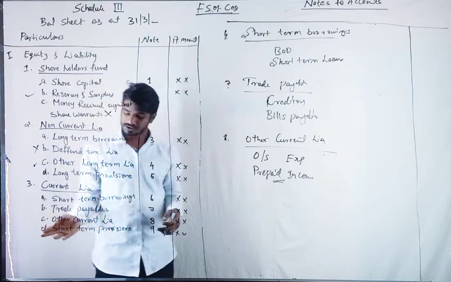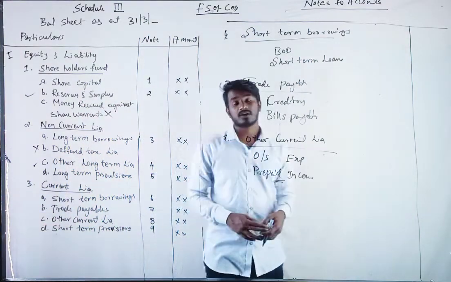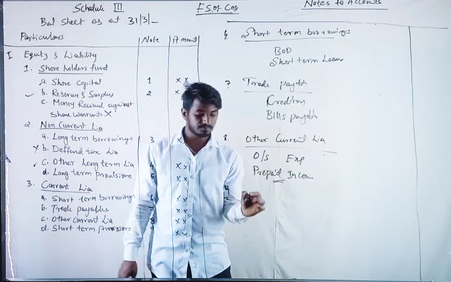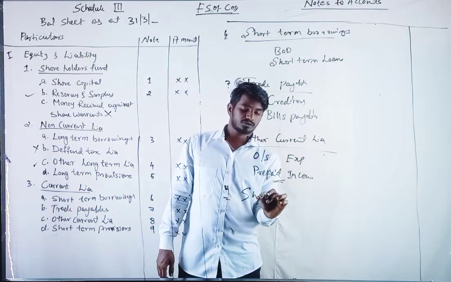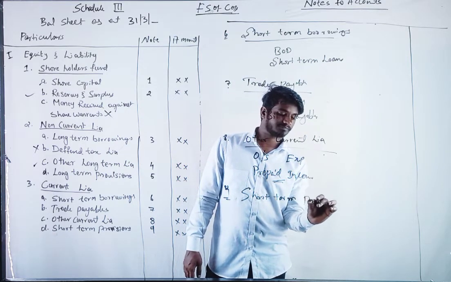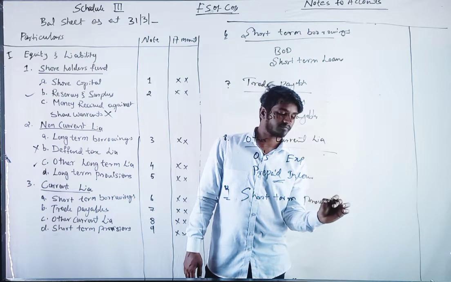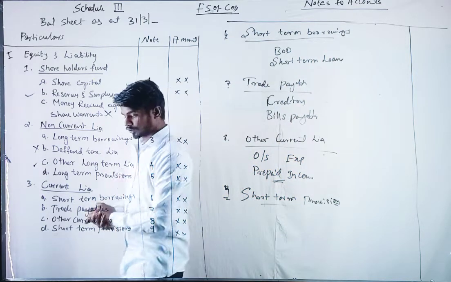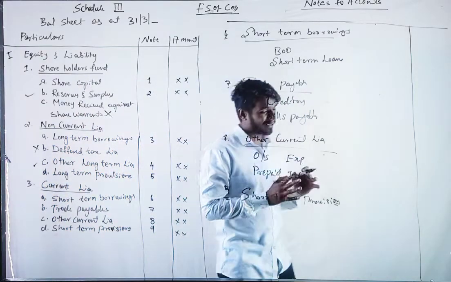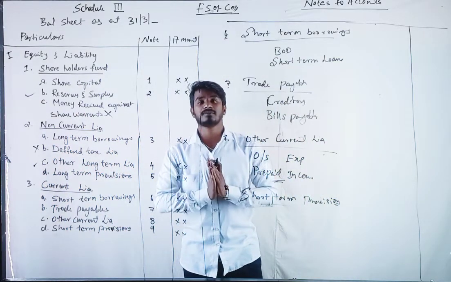And the next, short term provisions. We saw long term provisions. What do you mean by short term provisions? Note number 9, short term provisions. Short term provisions are the same as long term provisions.